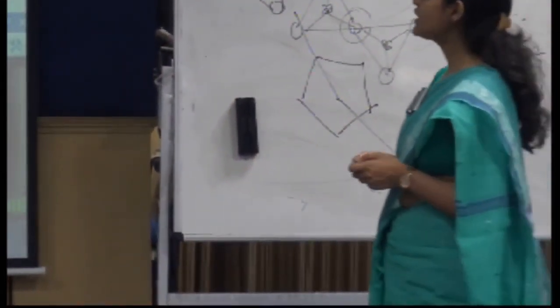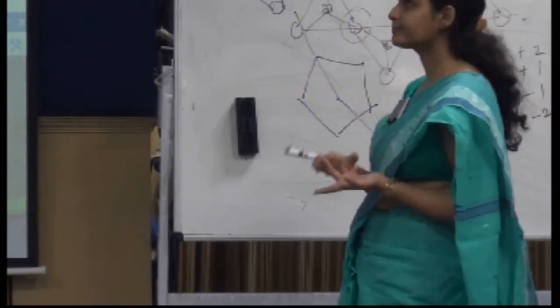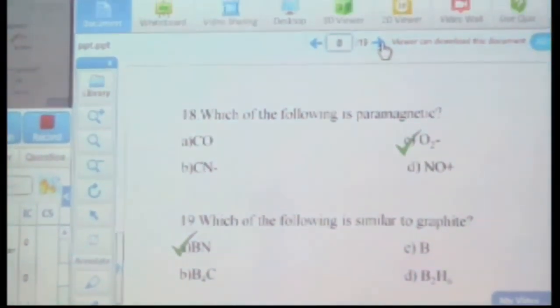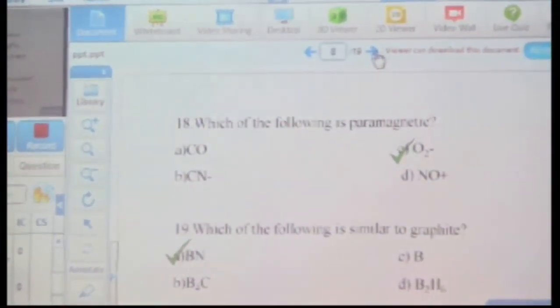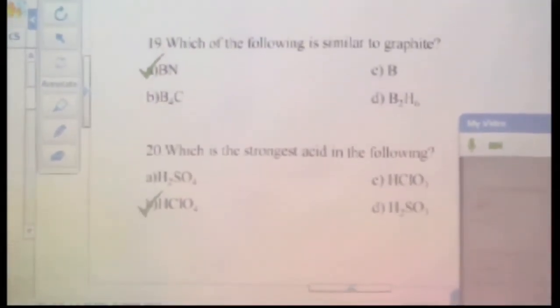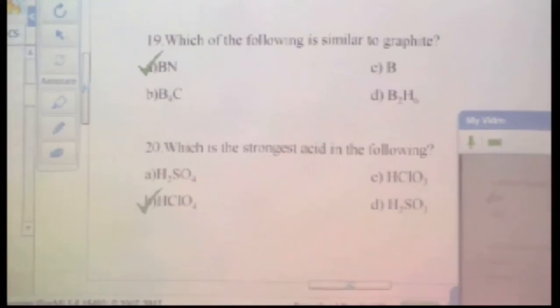Which of the following is paramagnetic? O2 negative, unpaired electron. Again, this uses the MOT, molecular orbital theory. Which of the following is similar to graphene? Boron nitride is similar to graphite because it has a layer structure. This topic I have taught you, and I have already told you that only boron nitride has the structure similar to graphite. So you have to do a lot of revision, right?